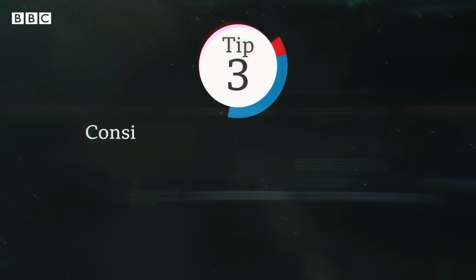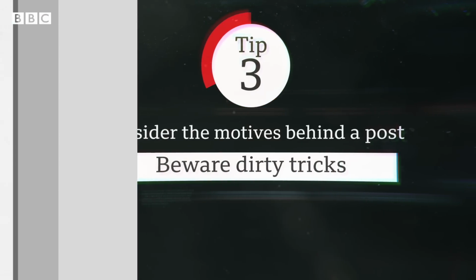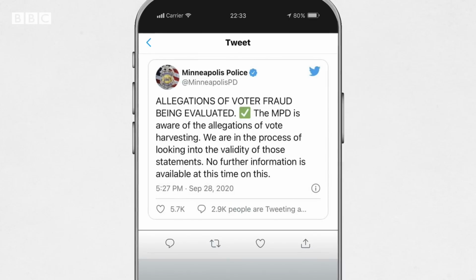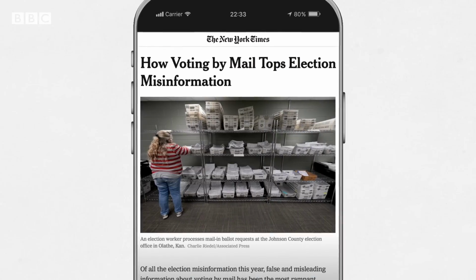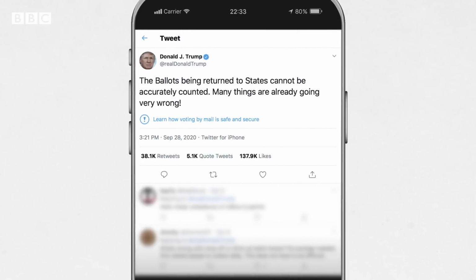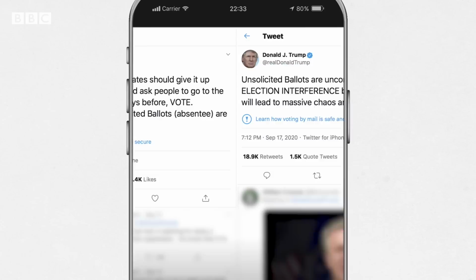Tip 3. Consider the motives behind a post. Beware dirty tricks. False claims about voter fraud began circulating online in the summer, often plugged by President Trump himself. On Twitter, he's criticised plans to expand postal voting, claiming there's tremendous fraud involved. That's not backed up by the evidence.